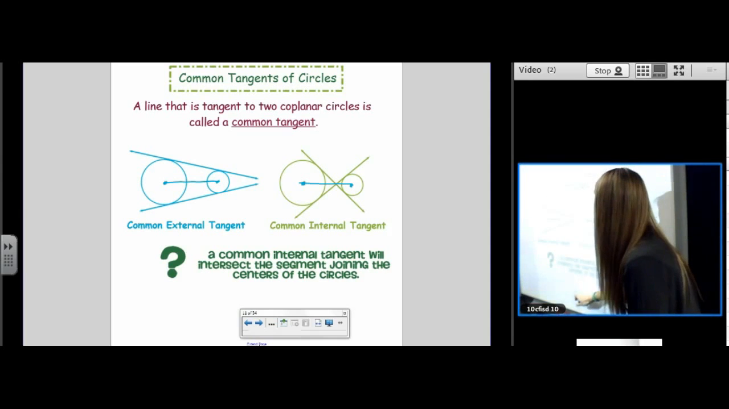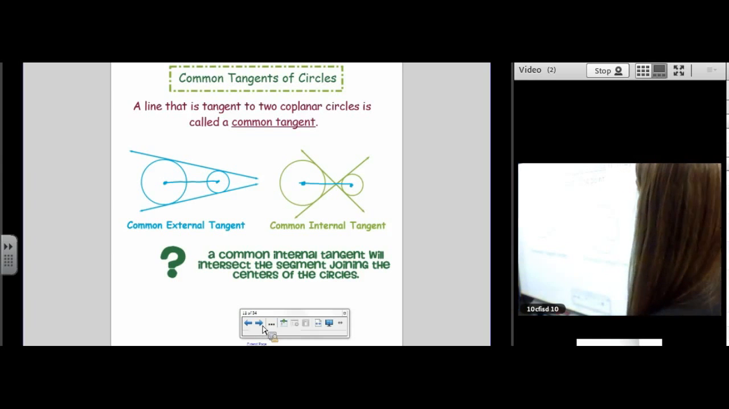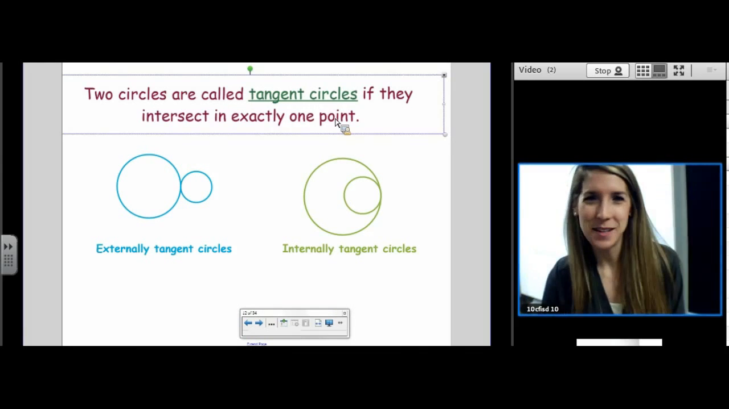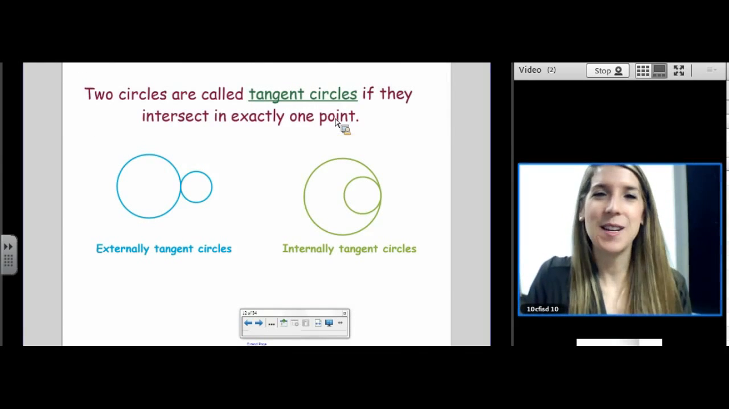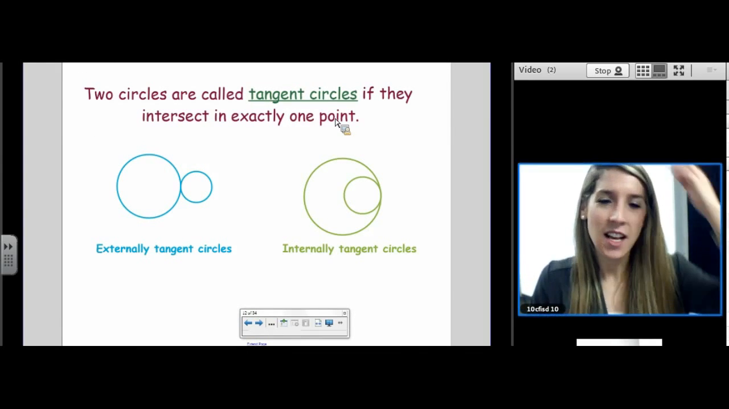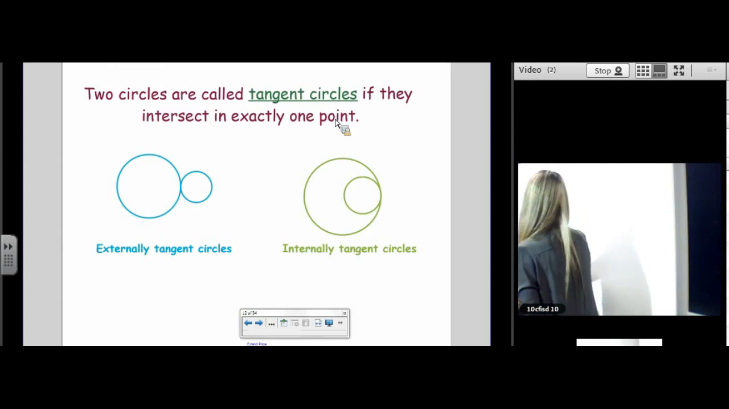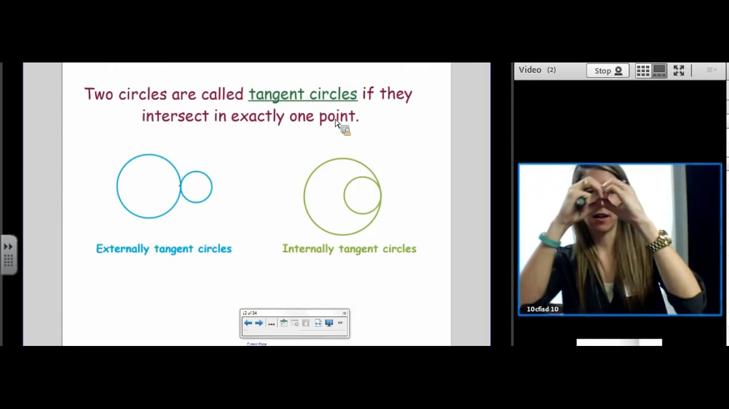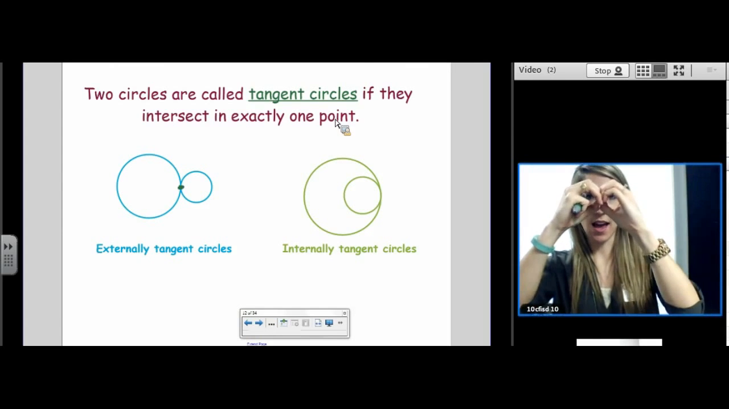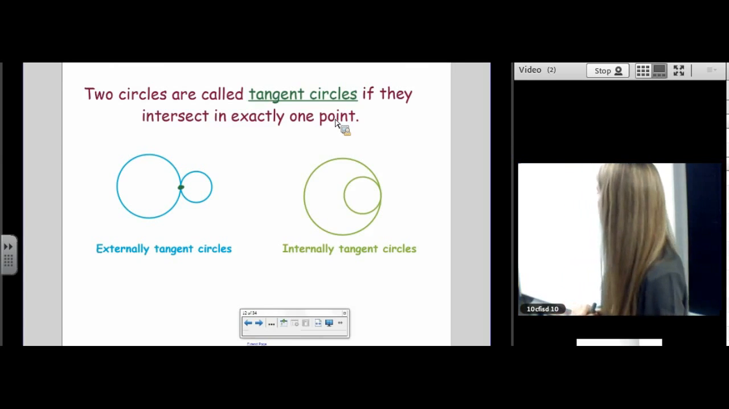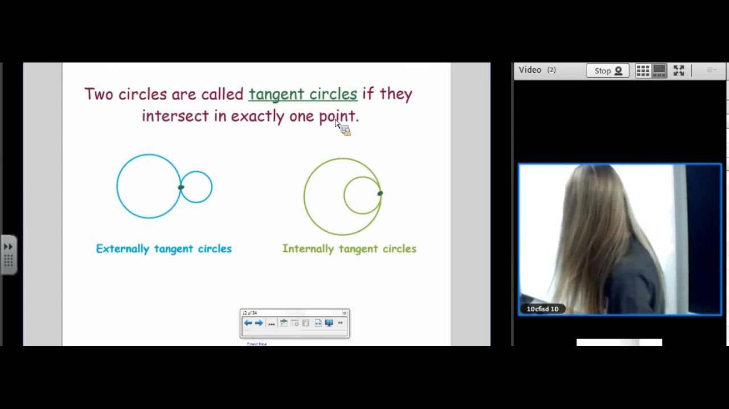Let's see if we can try some examples of this. Before we try some examples, circles can also be tangent to each other. So you don't have to have a line to be tangent. To be tangent, we're just going to intersect each other one time. So this would be externally tangent circles because they're tangent on the outside, on the external part. And this would be internally tangent circles. Don't have to worry about this slide too much.